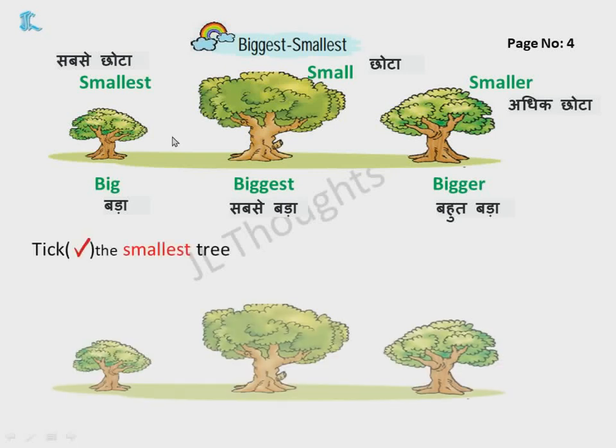Okay, children. Now, take the smallest tree. Which is the smallest tree in this? Means which is the small. No other tree is small than that. Which is the smallest tree? This is the smallest tree. So you will put a tick for that.